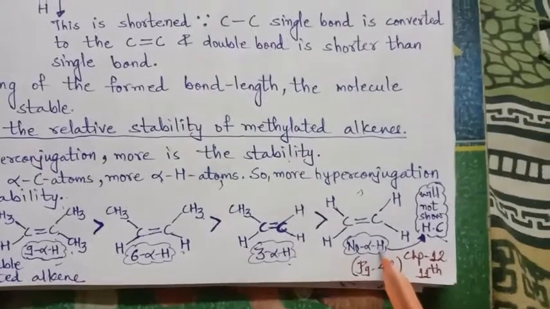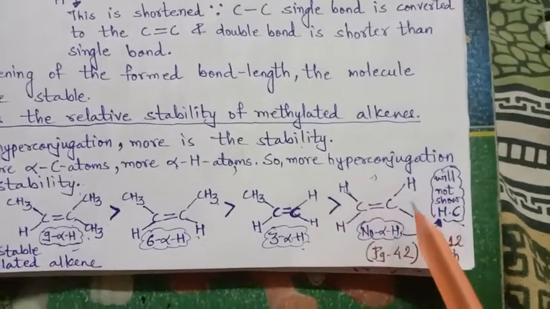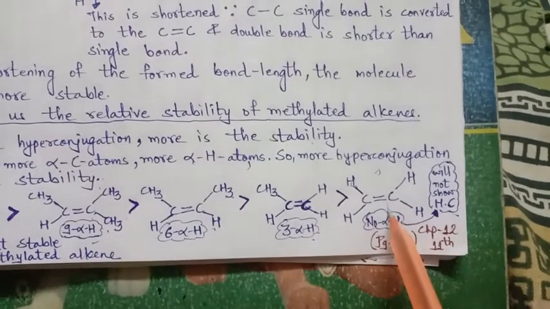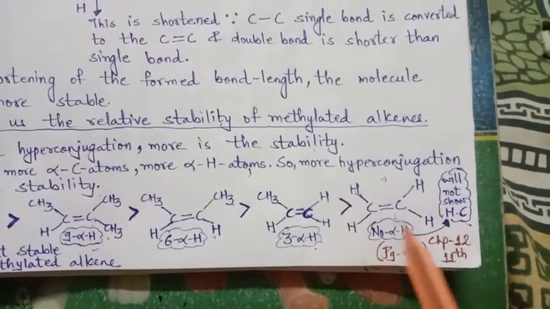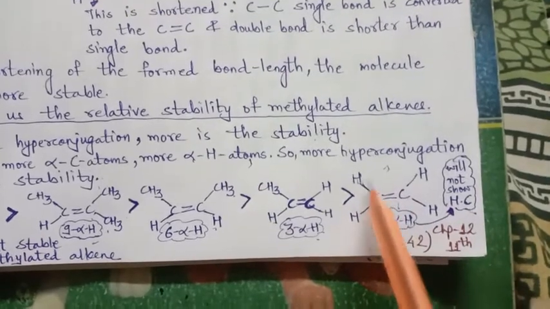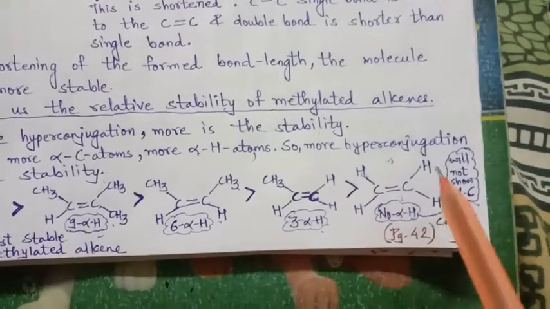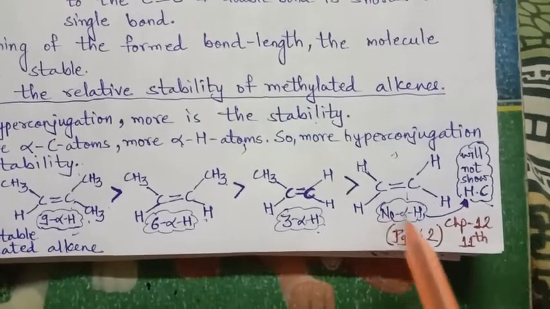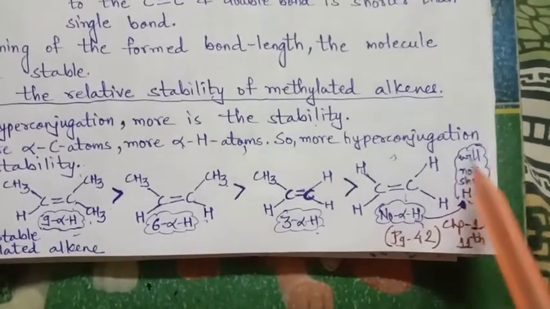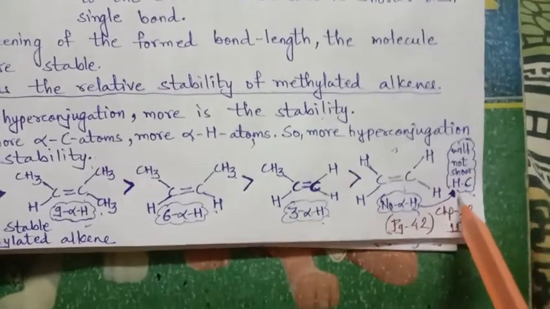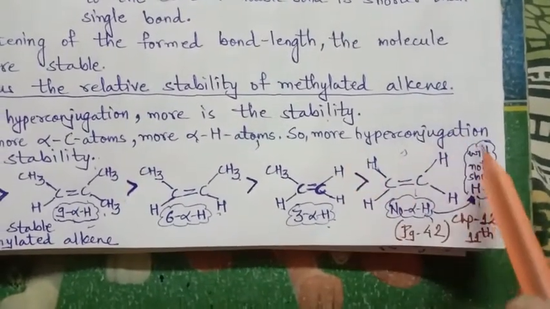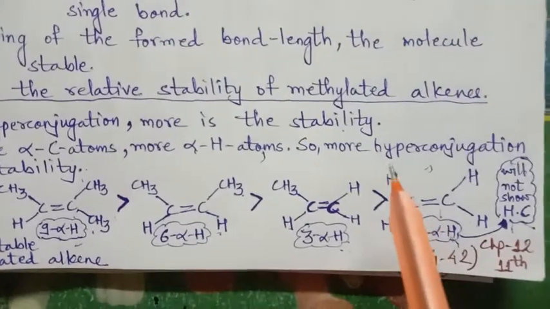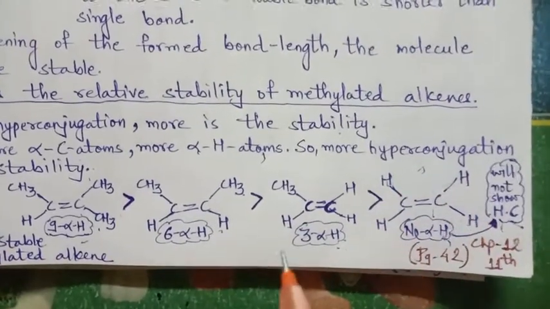And in the last structure we don't have any carbon attached to the carbon-carbon double bond. That means they are not alpha hydrogen because alpha carbon is not there at all. Hydrogen attached to alpha carbon are called alpha hydrogen. So no alpha hydrogen means it will not show any hyperconjugation, because alpha carbon is absent in it.